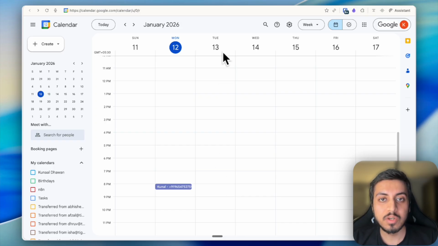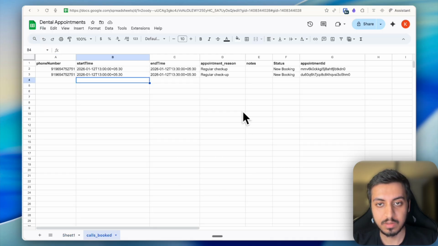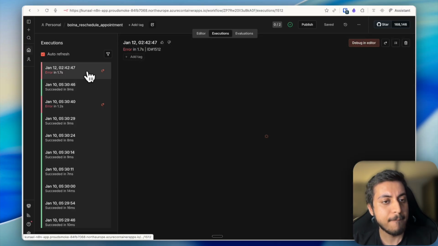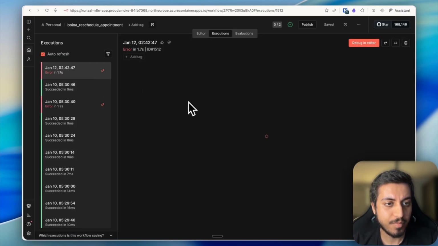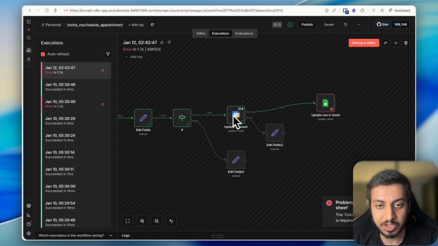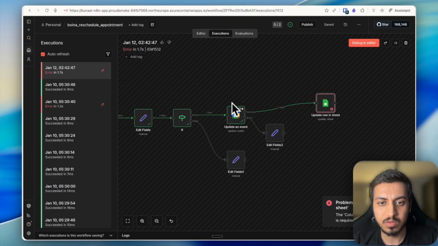Okay, so we have rescheduled the appointment and let's see what logs we got. We can update the notes here. So in the rescheduled appointment, if we go here, okay, it rescheduled it successfully, and it just failed at the end because we didn't fill it. So let's just quickly fill it.